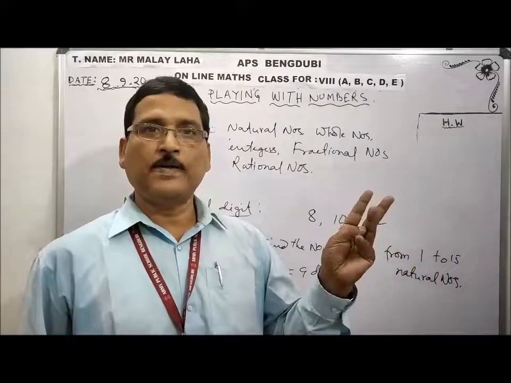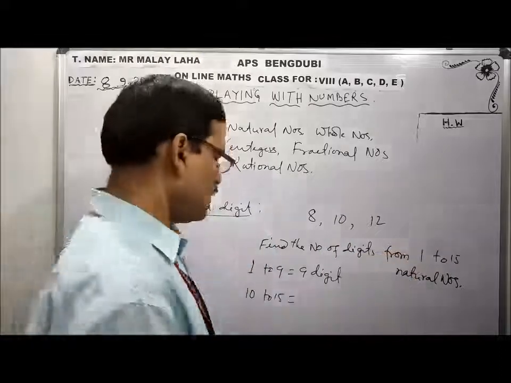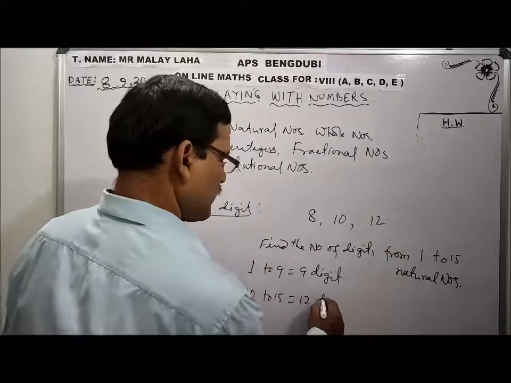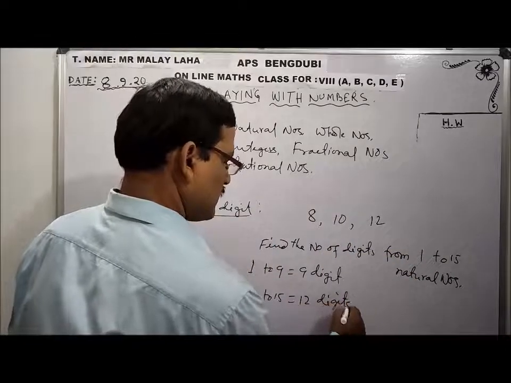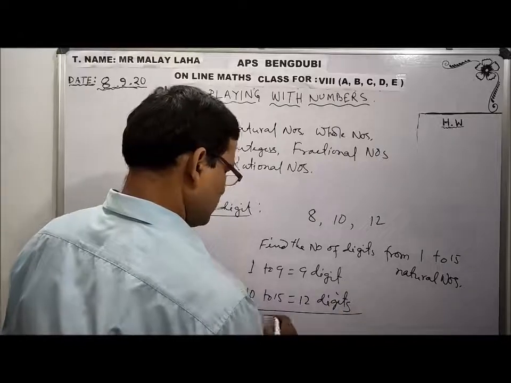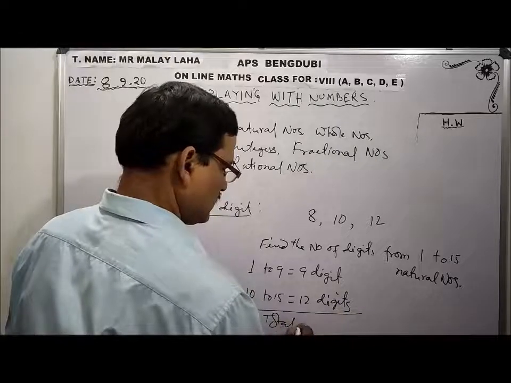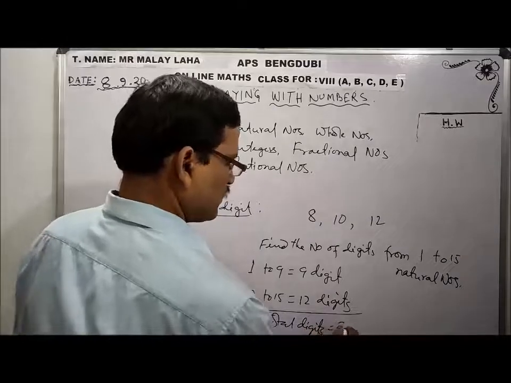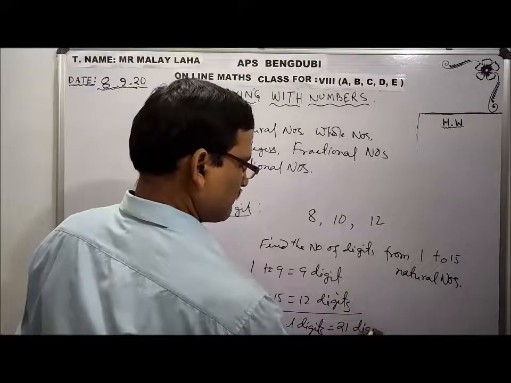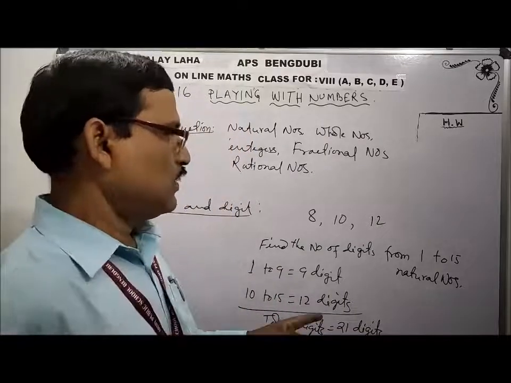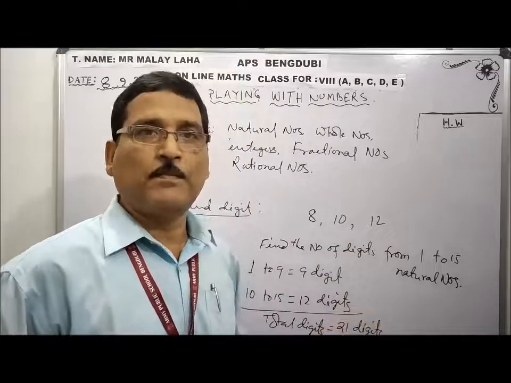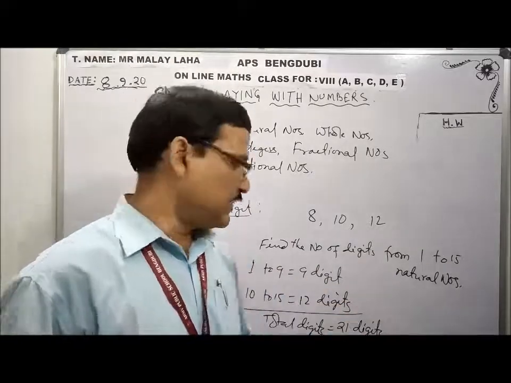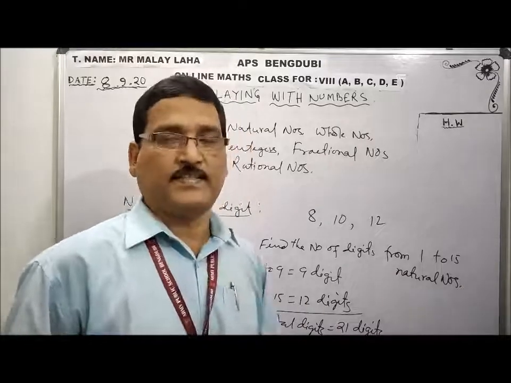Total 6 numbers are 2-digit numbers, 6 times 2 is 12 digits. Understood? What is the total digit? Total digits equal 12 plus 9, 21 digits. So the total number of digits of numbers 1 to 15 is 21 digits.